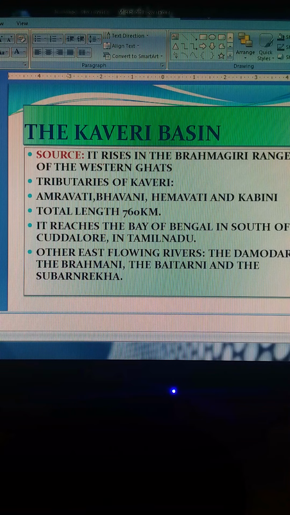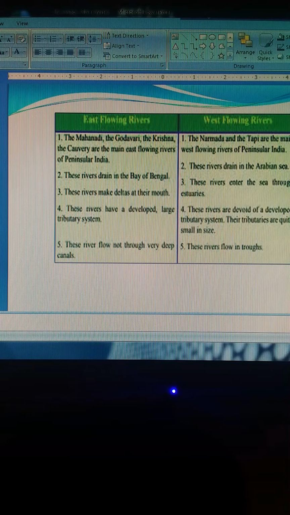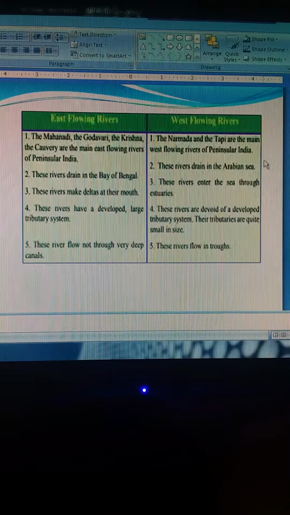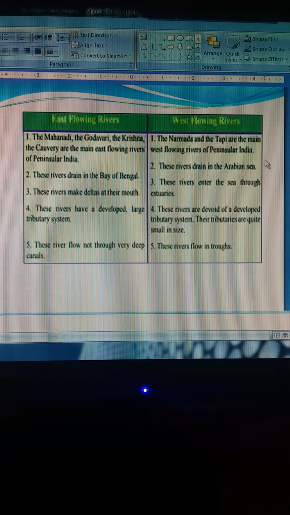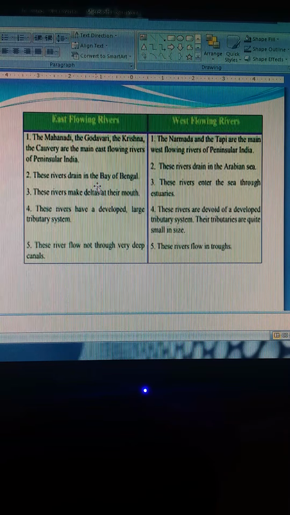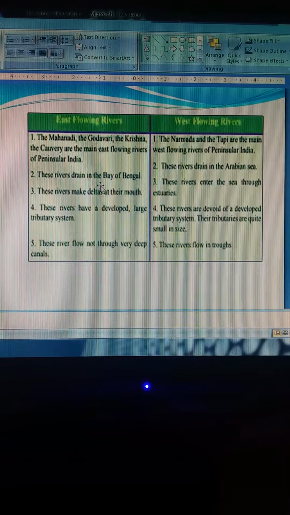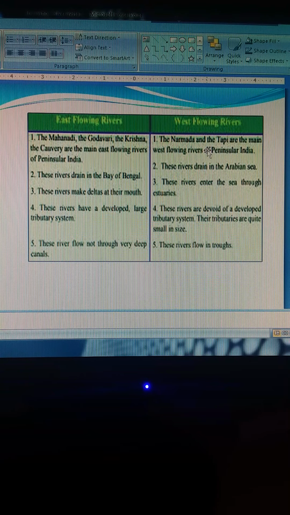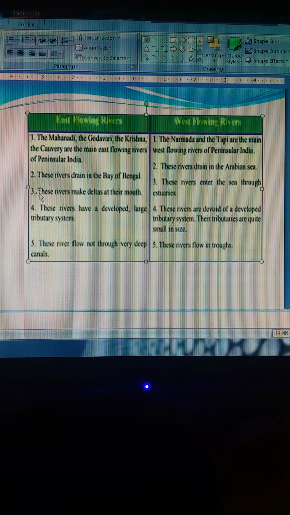Now we are going to discuss the east flowing rivers and west flowing rivers, the main difference between them. You see, the Mahanadi, Godavari, Krishna, Kaveri are the main east flowing rivers of Peninsular India. And Narmada, Tapi are the main west flowing rivers of Peninsular India. East flowing rivers drain in the Bay of Bengal.